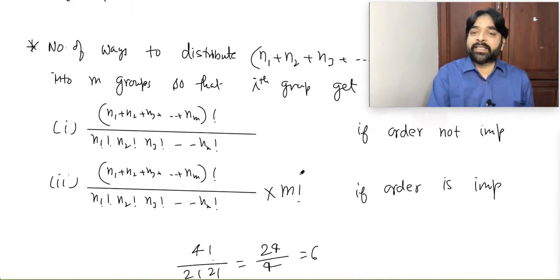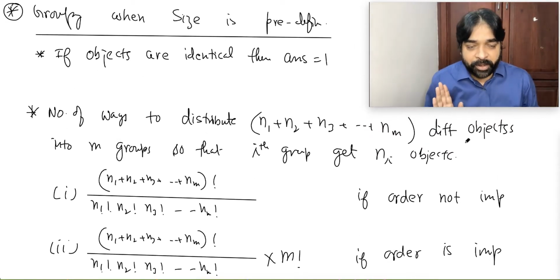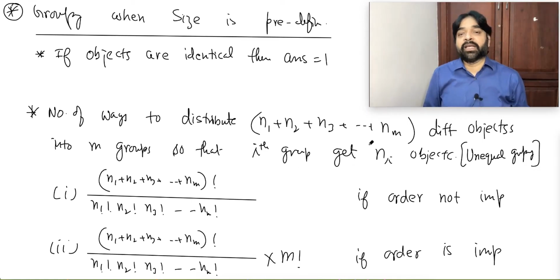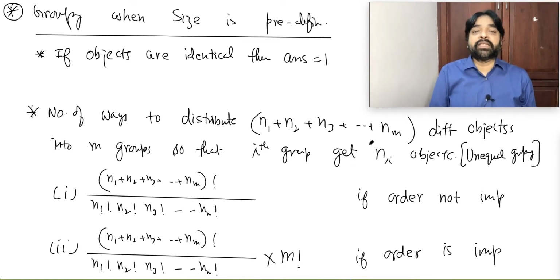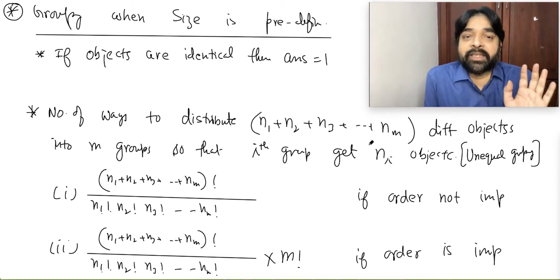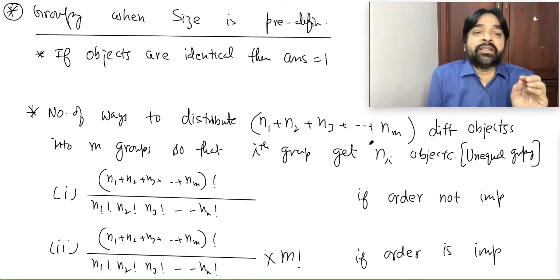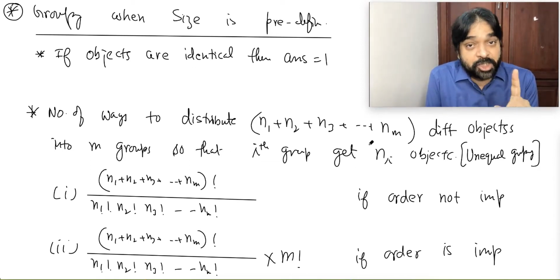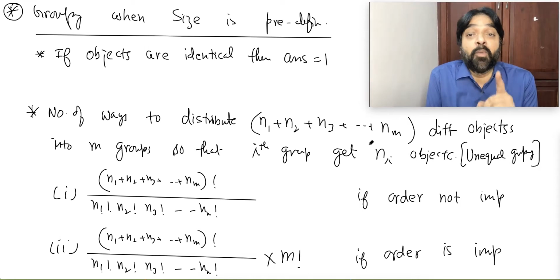So always remember, this is what we are doing for unequal grouping. That's why I mentioned N1 plus N2 plus N3. This condition you can apply only if the groups do not have the same number of objects. If two or more groups have the same number of objects, then 100% sure whatever answer you write will be more than the required answer, because there will be repetition.